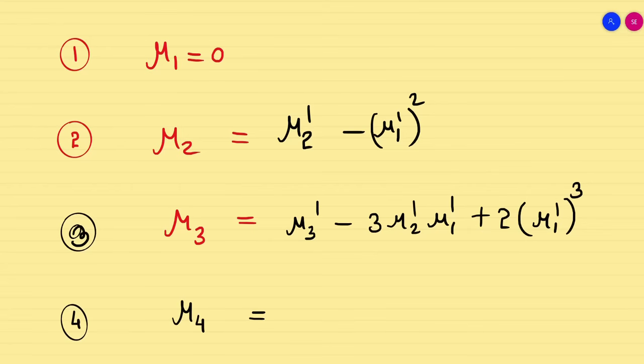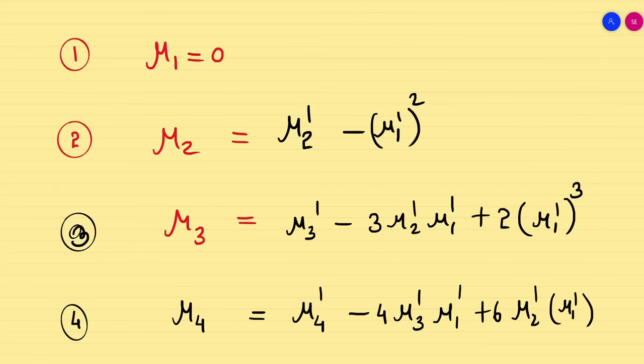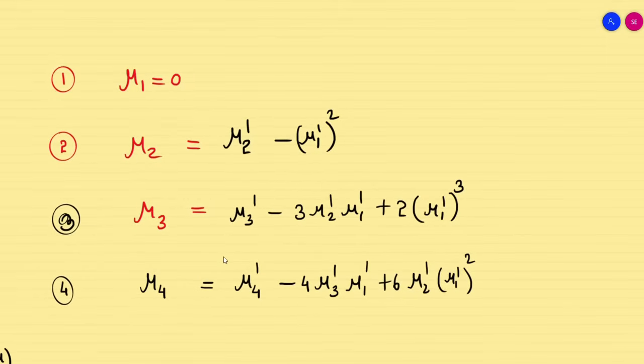Similarly, finally, we will write mu4. You have to remember this formula from an exam point of view, I don't say memorize, in your own way. Mu4 dash minus 4 times mu3 dash mu1 dash plus 6 times mu2 dash mu1 dash whole square minus 3 times mu1 dash whole power 4.